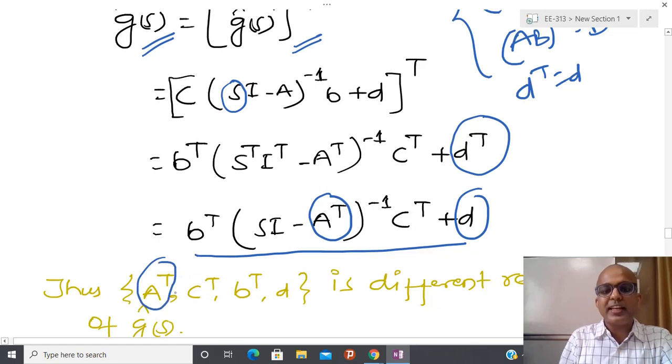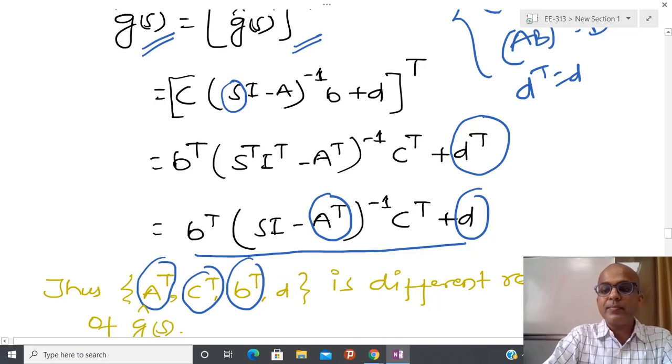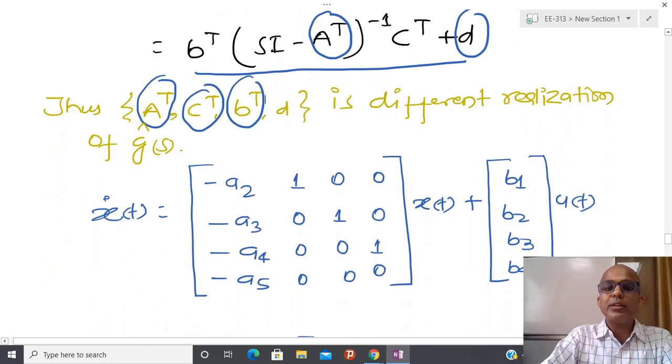So in this realization I have A transpose, and we collect everything similarly: C transpose, this term is now B transpose, and this is D. This is a different realization, and the name of this particular realization is called observable form.